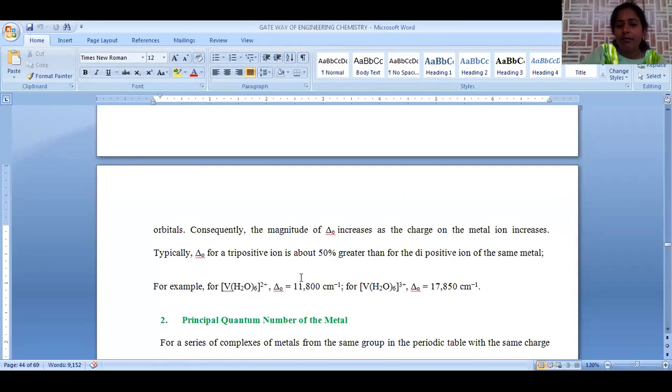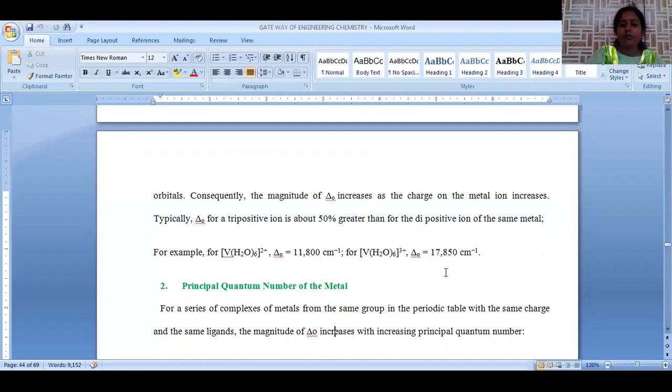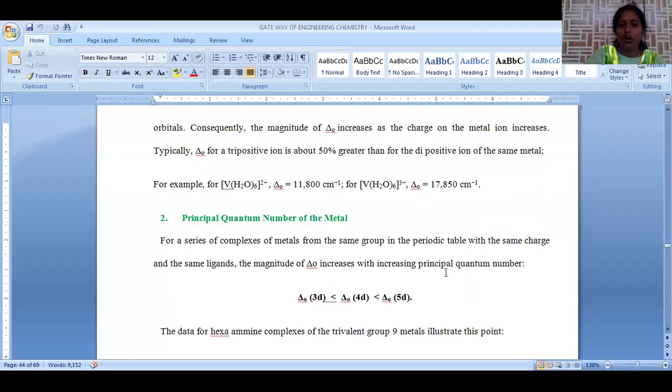In the case of vanadium +2, we have 11,800 cm⁻¹ octahedral splitting energy, whereas +3 has 17,850 cm⁻¹. So as the charge on the metal increases, it will have more tendency to bind with the ligand. That's why the splitting will be increased. Splitting will be more in the case of that complex.